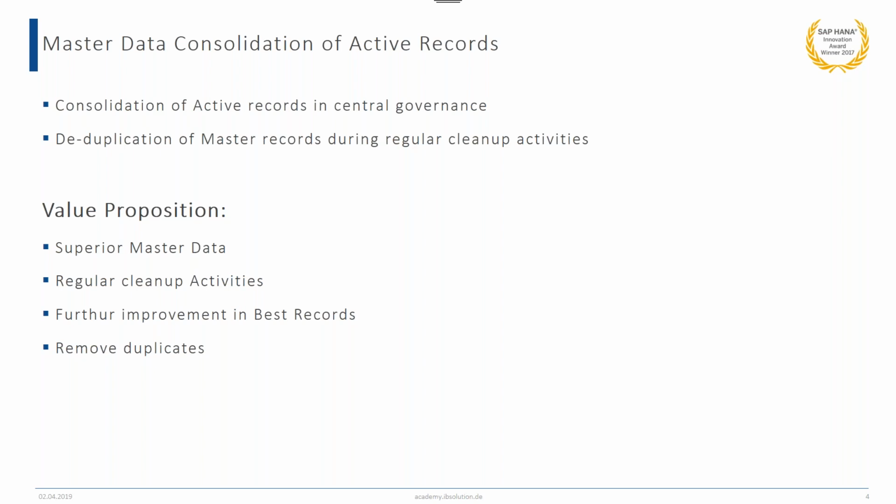Let's see what the value proposition of this process is. What we get is superior master data. We get further improvement in the best records. The best record creation, I will explain in the next slides. What the best record is and how you can remove the duplicates, I will tell you later on. So here we get superior master data, and duplicate records are getting removed.